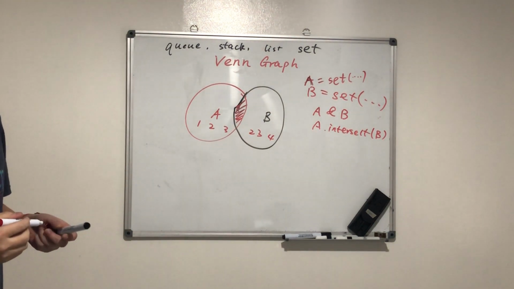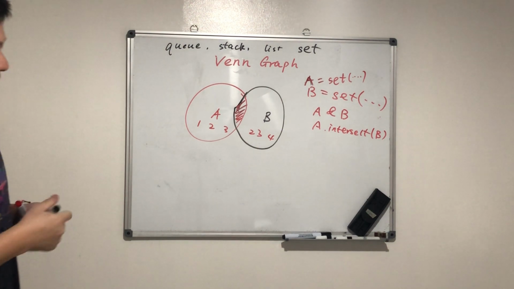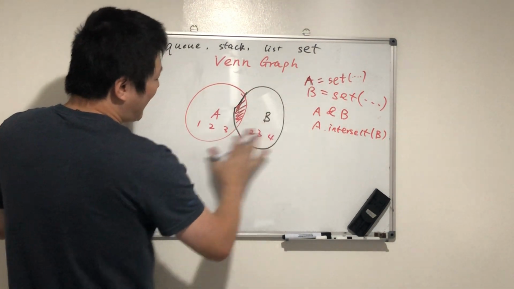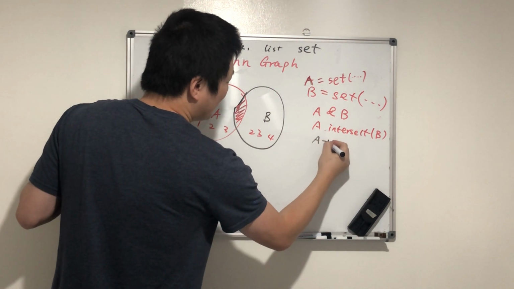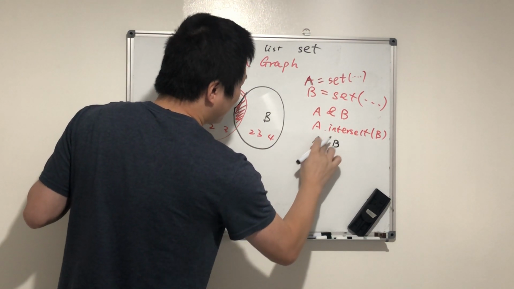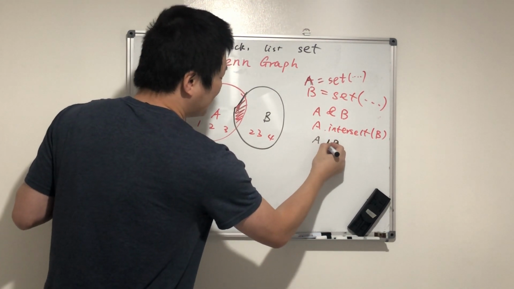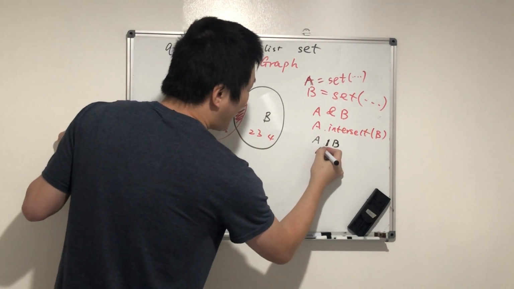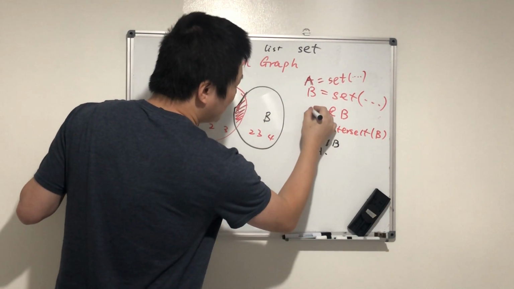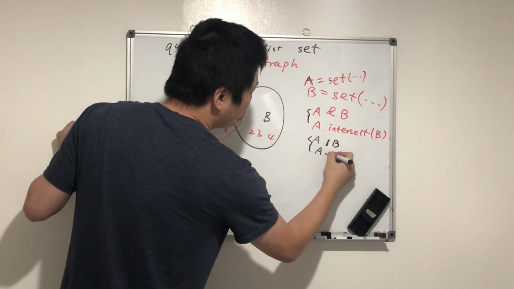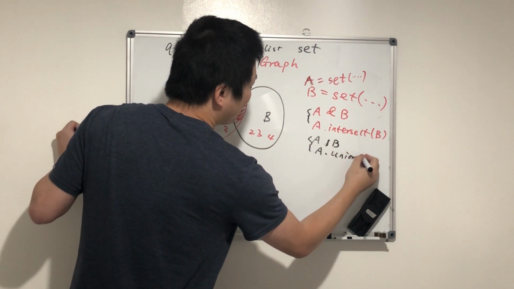And how about all together? A or B. It's the same as A dot union B. What's the meaning of union?